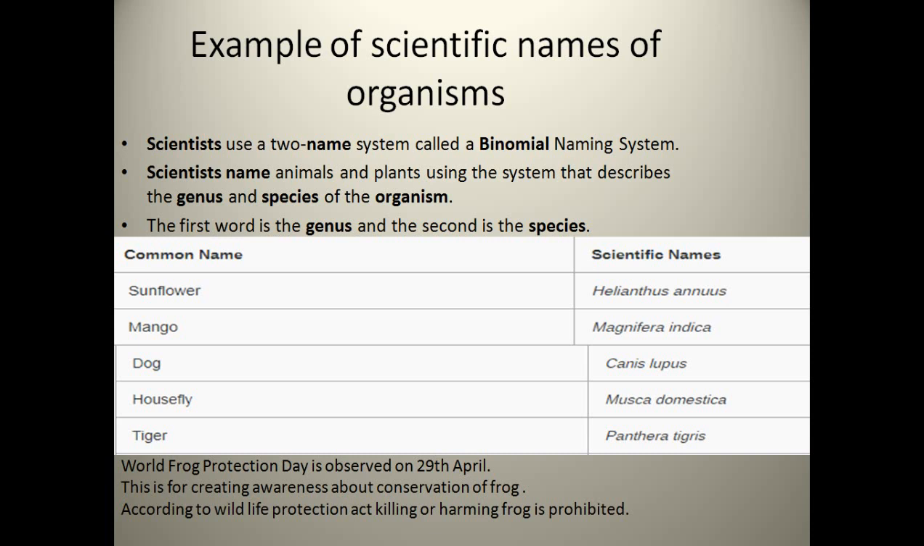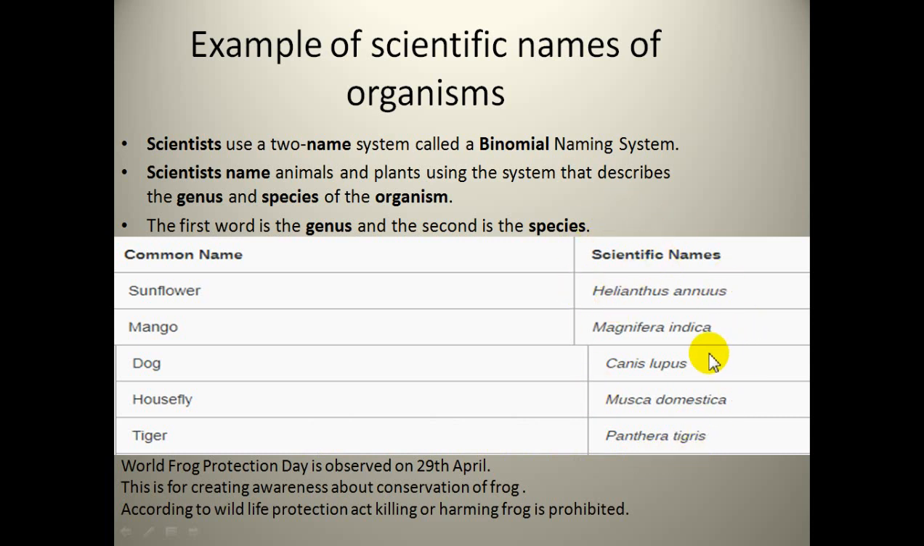Hibiscus rosa-sinensis is the full name of this flower, where rosa is the genus, while sinensis is the species. Jowar: Sorghum bicolor. So always remember, the first name is the genus and the second name is the species. A few more examples: sunflower, Helianthus annuus; mango, Mangifera indica, very important. The scientific name of mango is usually asked, that is Mangifera indica. Dog, Canis lupus; housefly, Musca domestica; and tiger, Panthera tigris. So these are all scientific names.